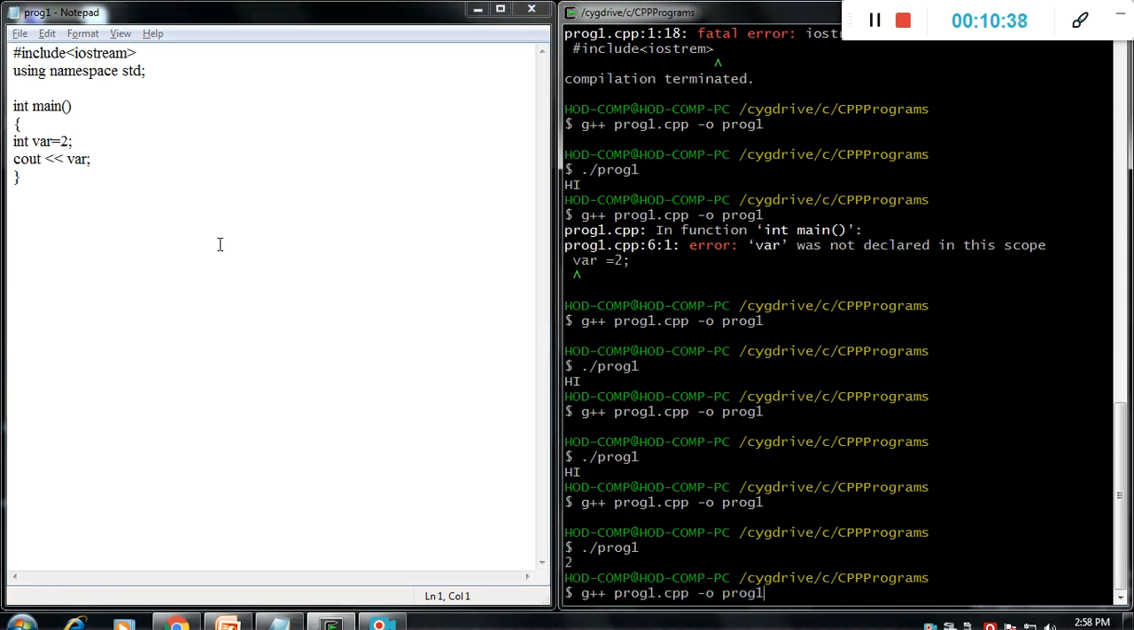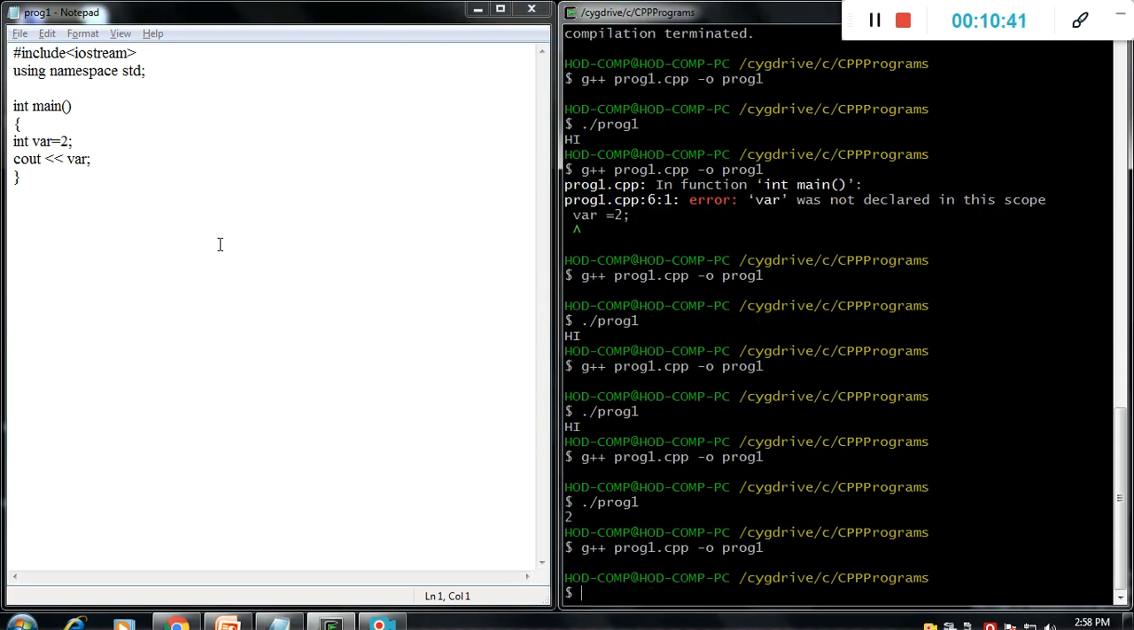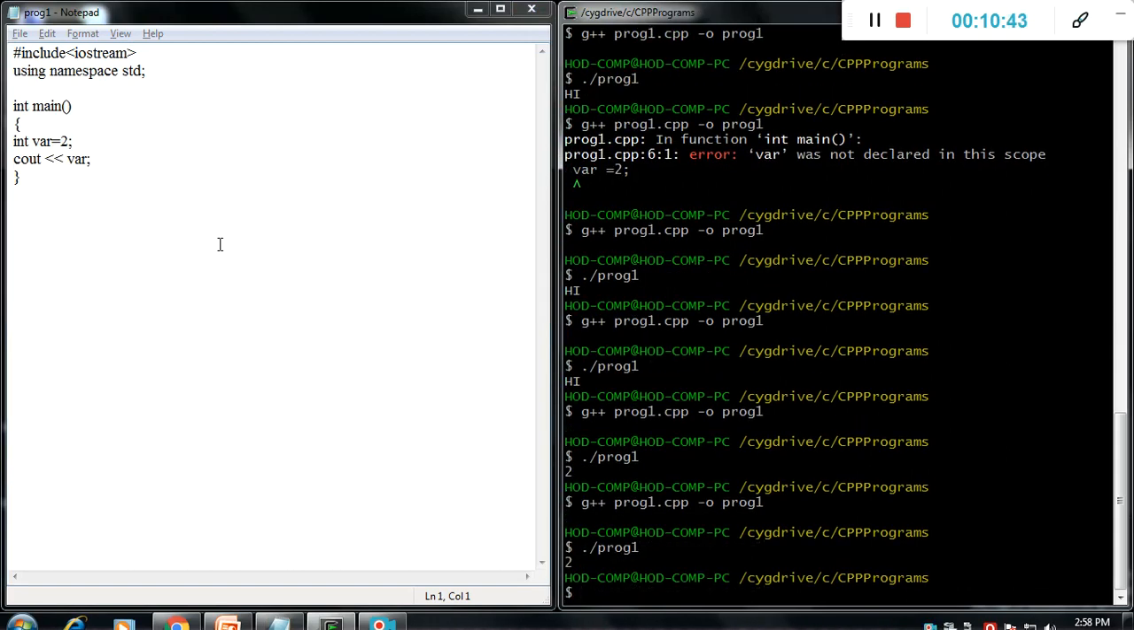Save, then run, or it may be compile, then run. It prints 2. This is exactly how we print the variable value, right? That variable's data type is integer. If you want to store a float value, you just mention float var 2.2, and it prints 2.2. Now we will take the value from the user.